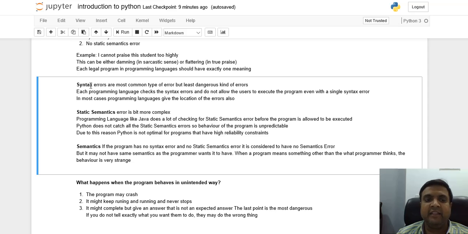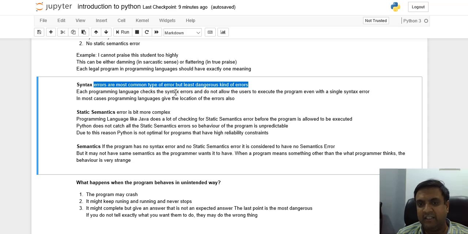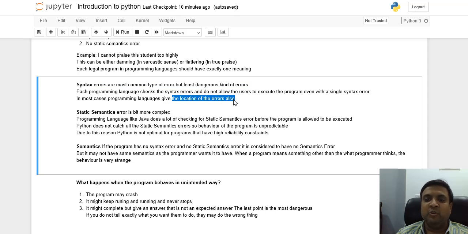What are syntax errors? These are the most common type of error, and they are the least dangerous kind. If the program has any syntax error, the programming language will check for it and will not allow the user to execute the program, even with a single syntax error. In most programming languages, the location of the error is also given. So these are very simple errors to handle, because beforehand you know where the error is and why.